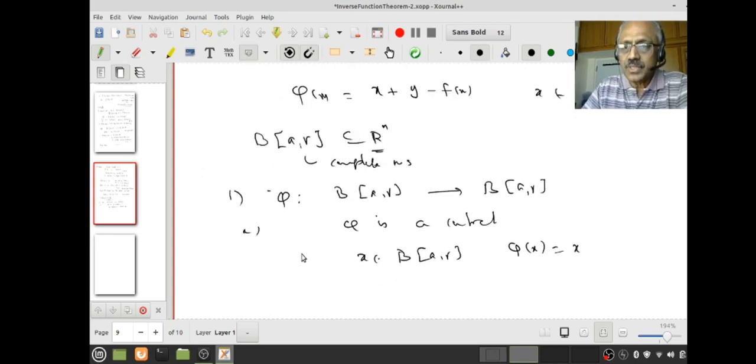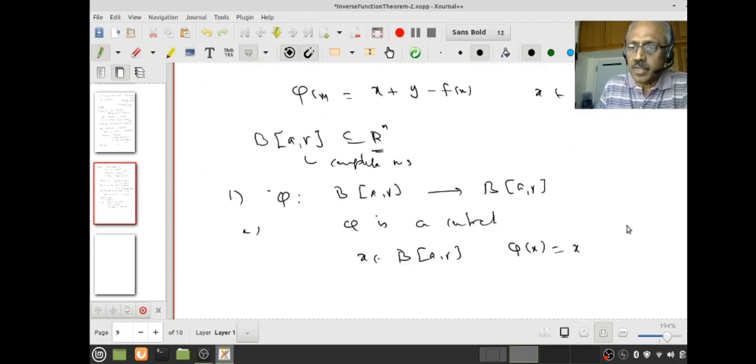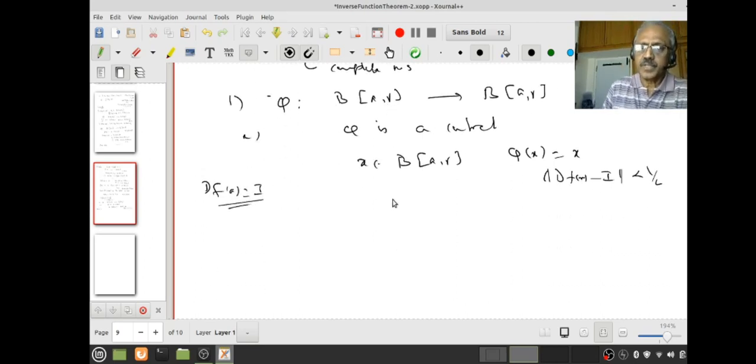Okay, under suitable assumption. Now remember what are our assumptions about R? Our R was like this: norm of dfx minus identity is less than half. We always assume dfa is identity for simplicity's sake. Okay, so we have to use it. So let us see, what is it that I have to check?